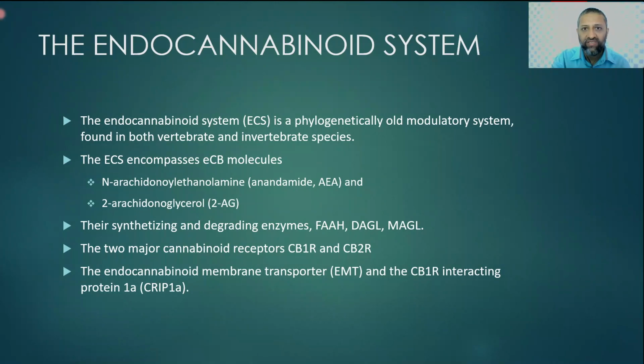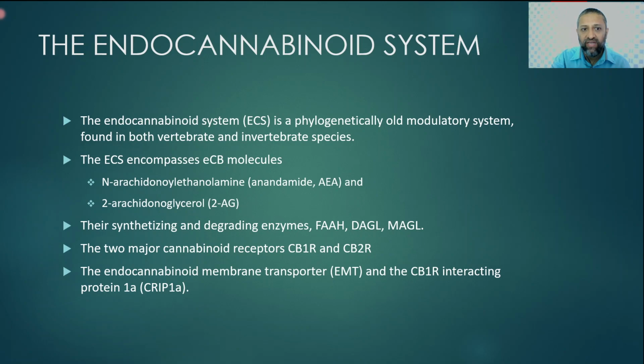The endocannabinoid system is the phylogenetically oldest modulatory system, found in both vertebrate and invertebrate species. It's found in animals, it's found in insects, and from animal studies we could identify the same endocannabinoid system that is present in humans.